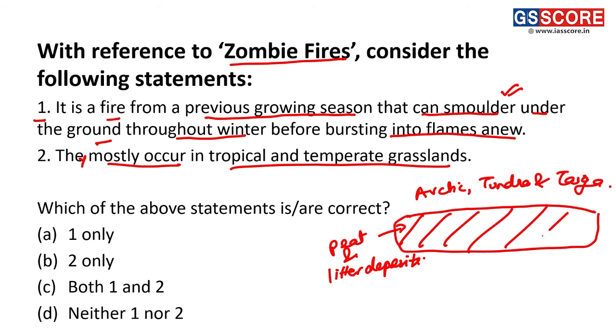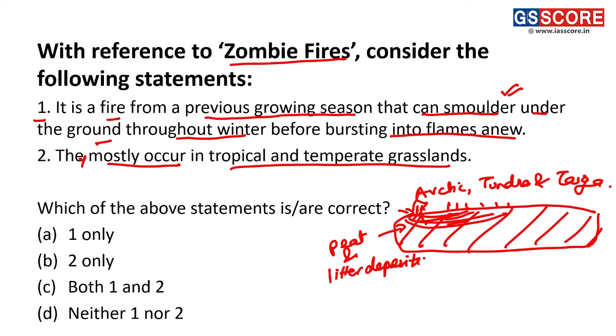So what happens here? When the trees or plants catch fire, this fire goes underground through the roots of these trees. And this complete region, slowly and steadily, starts to burn.